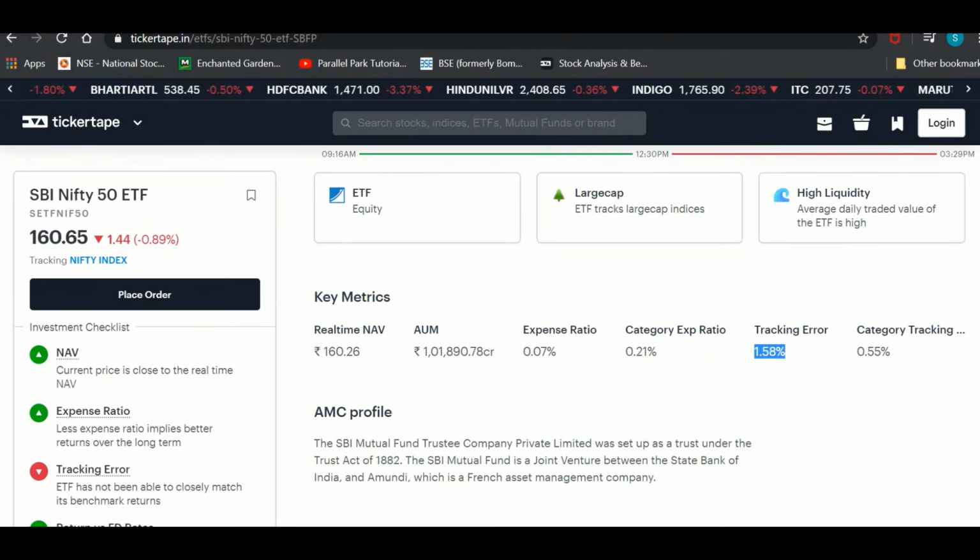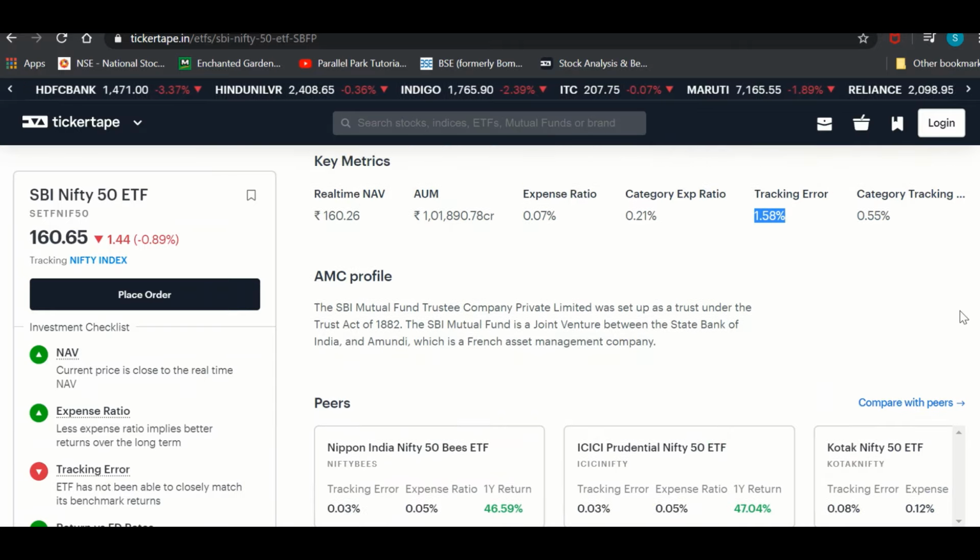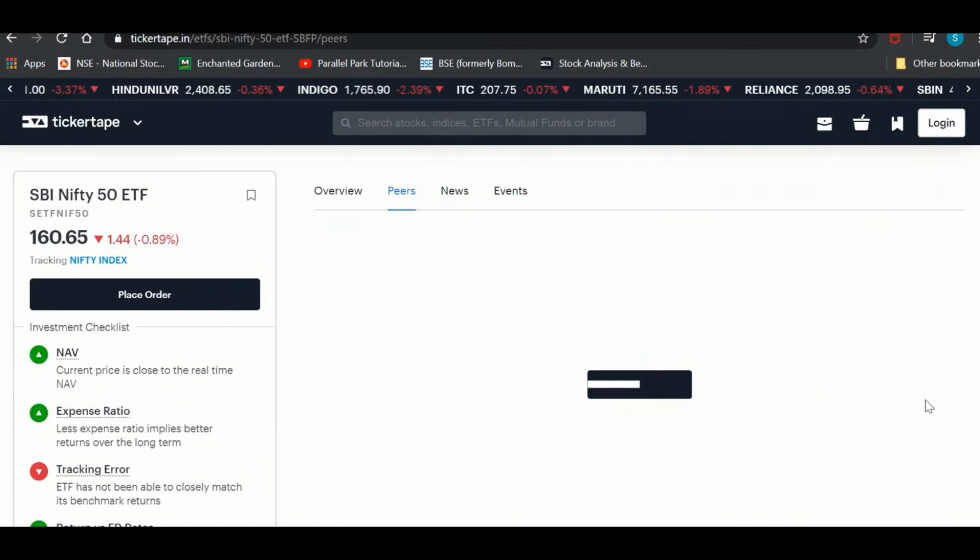You can also compare these parameters with those of its peers, that means the other ETFs in the same category.